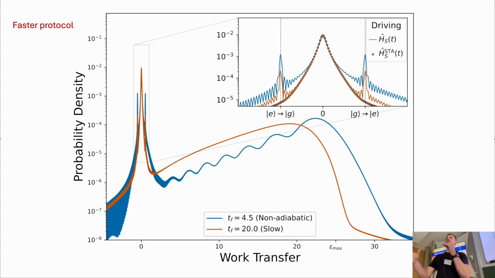We're fairly certain that it's not due to the Fourier transform. Like, we've tested everything we can think of, and we're pretty sure it's not due to the Fourier transform. So we think they are physical oscillations, but we just have no idea why. Because there seems to be certain values of work that are being favoured over others, right? Like the peaks of these oscillations are being favoured, and we just don't know why. And again, we just show the shortcut applied to this faster protocol here.